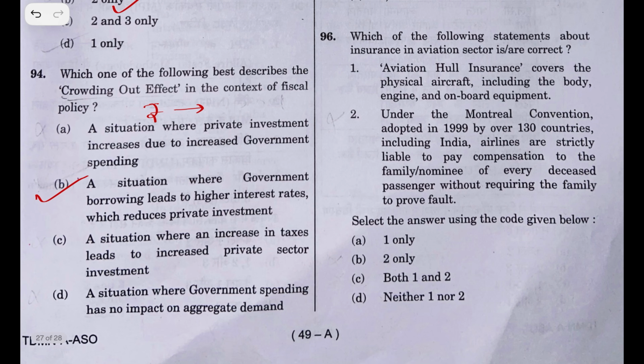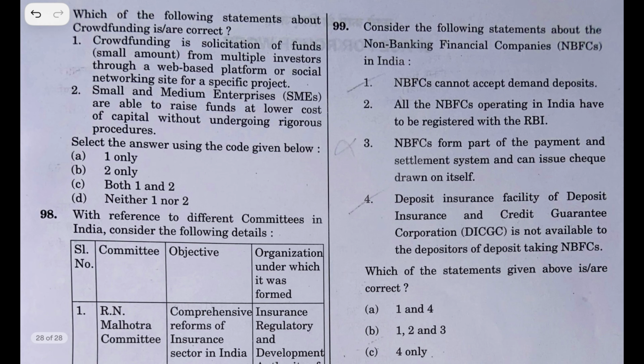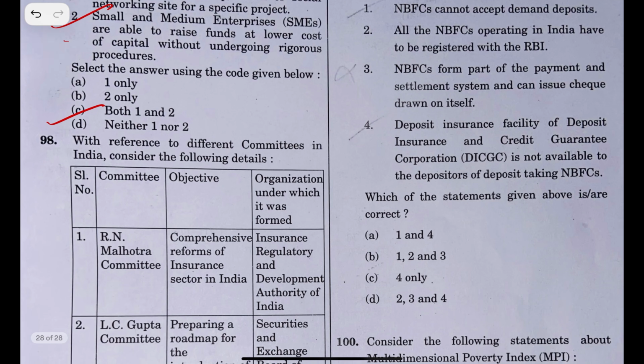Even this is one of the stupidest questions, I guess. The answer to this is both the statements are right. C. Which of the following statements about crowdfunding is or are correct? Crowdfunding is solicitation of funds, a small amount from multiple investors through a web based platform or social networking site for a specific project. The statement is right. Small and medium enterprises are able to raise funds at lower cost of capital without undergoing rigorous procedures. This statement is right. The answer is C.